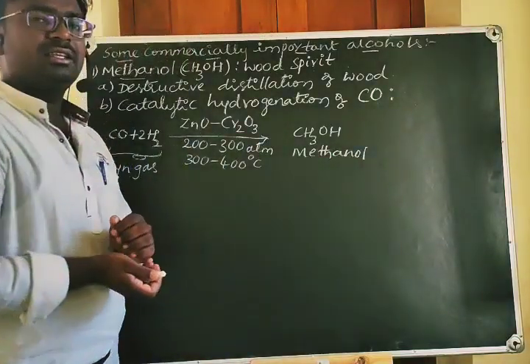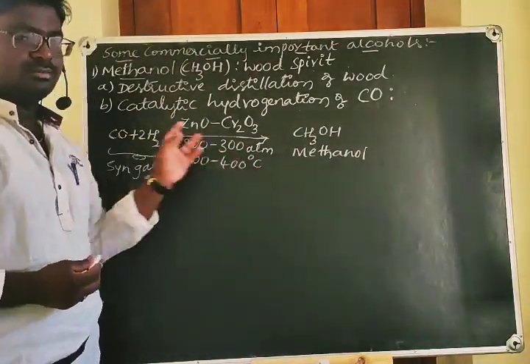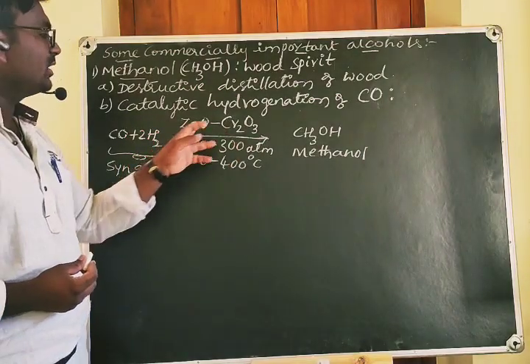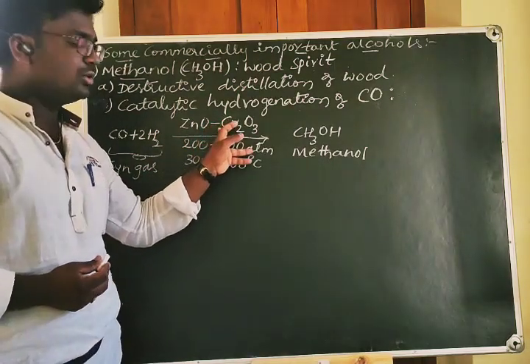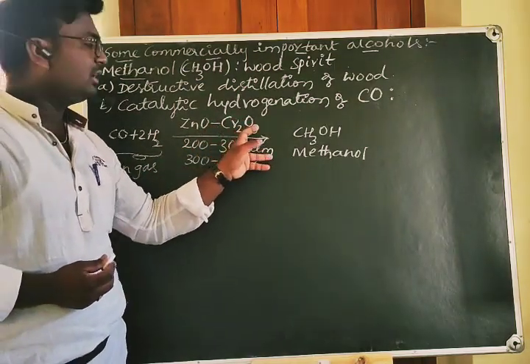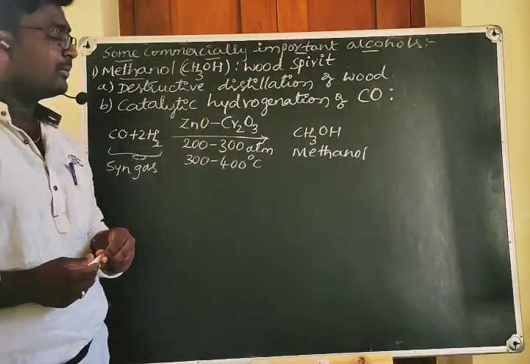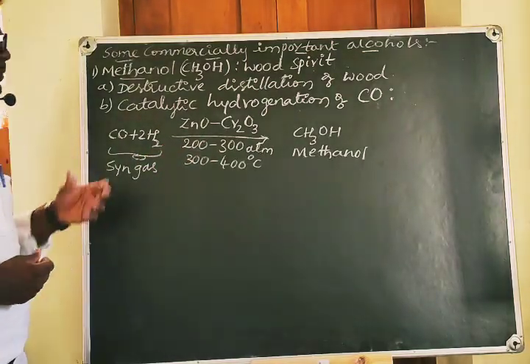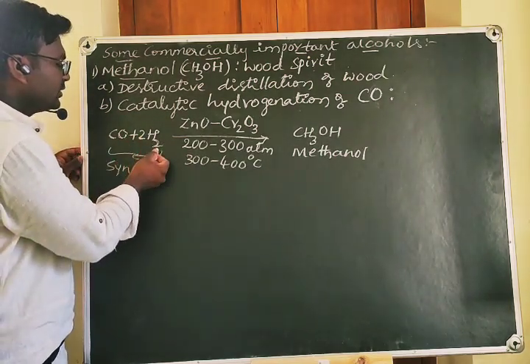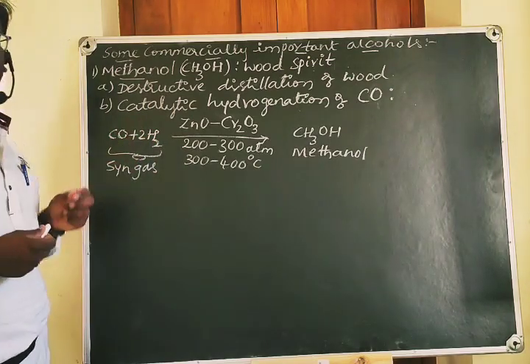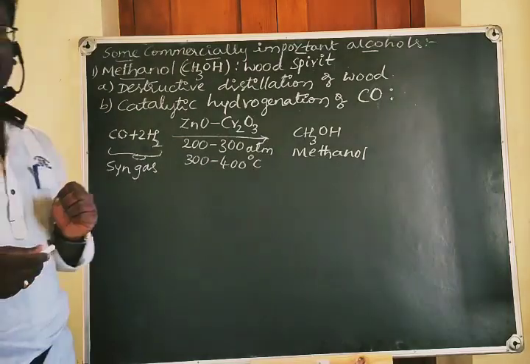So, this is the method of preparation of methanol from syngas. What is the catalyst we are going to use? Zinc oxide and chromium oxide at high temperatures and pressures. This method is called hydrogenation of carbon monoxide, because you are adding hydrogens to the carbon monoxide. That is all about the preparation.